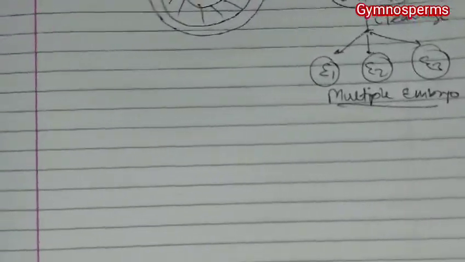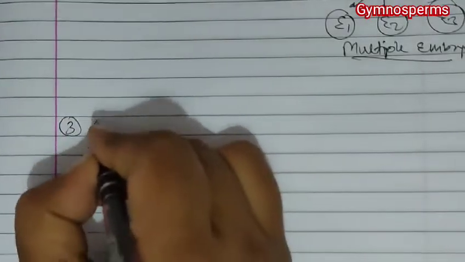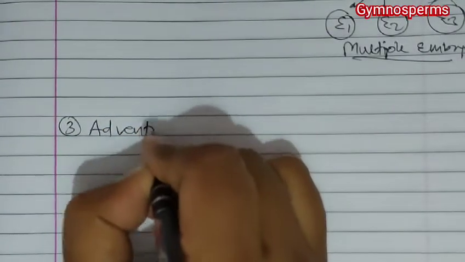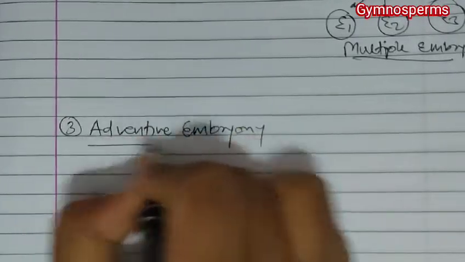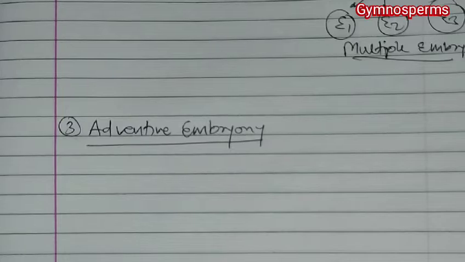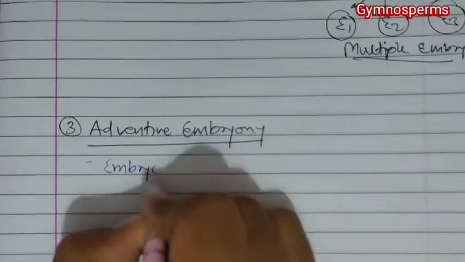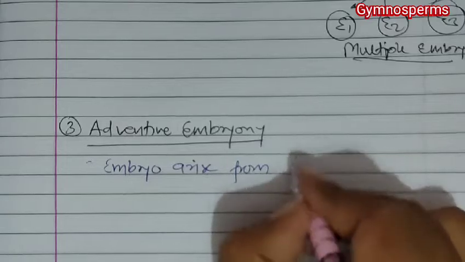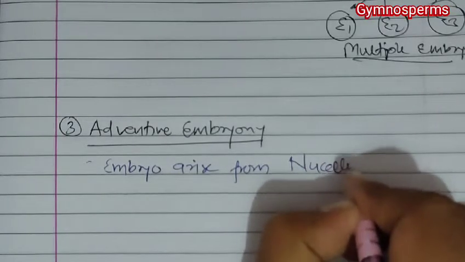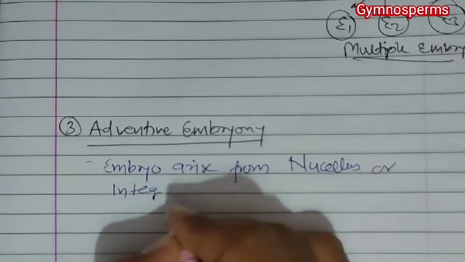And next we are going to talk about the third type of polyembryony, that is adventive embryony. Adventive embryony is the type of embryony in which the embryo arises or originates from the nucellus or integument.